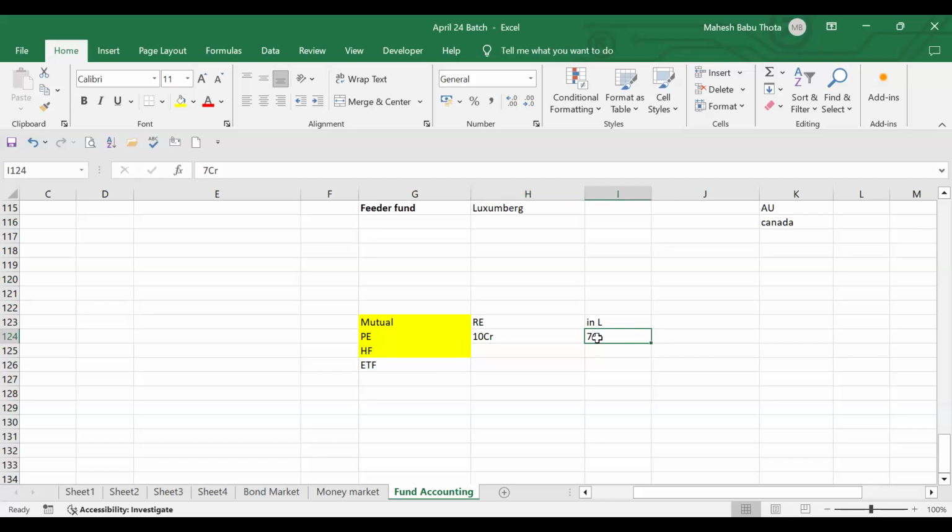Now tell me, who will take the decisions of this company? If they want to do anything with the company, who will take the decision? The person who invested 7 crores. Obviously they will take care of the investment strategies. They will take the management control and operate the entire company, because they are investing more than 50%, right? So what will happen with the founders? Why do they have to give?